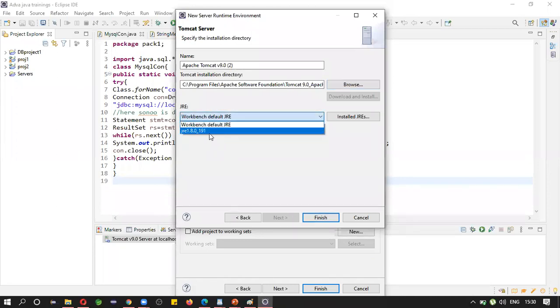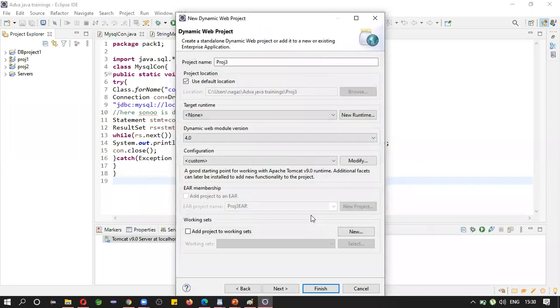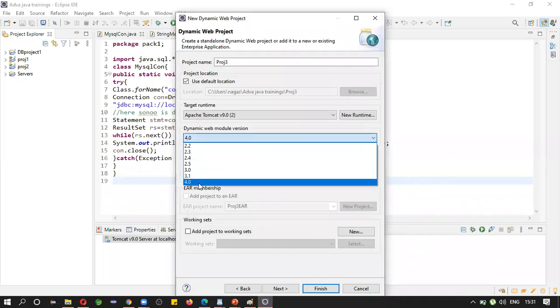So you may see JRE 1.8, or else you can prefer another one. Click on finish, or else you can choose it later also. This is dynamic web module version 4.